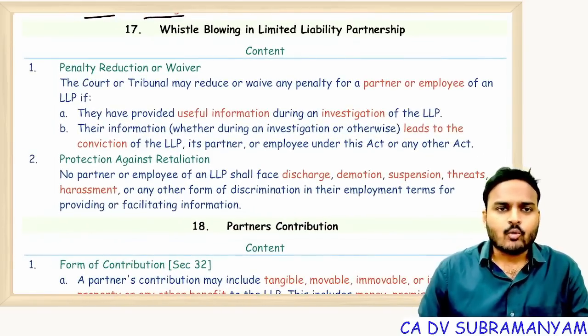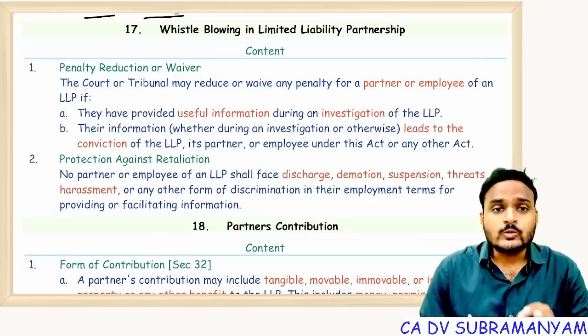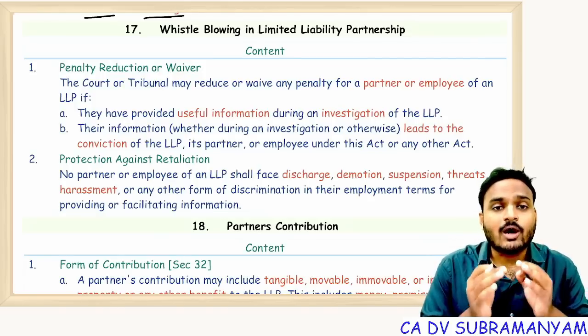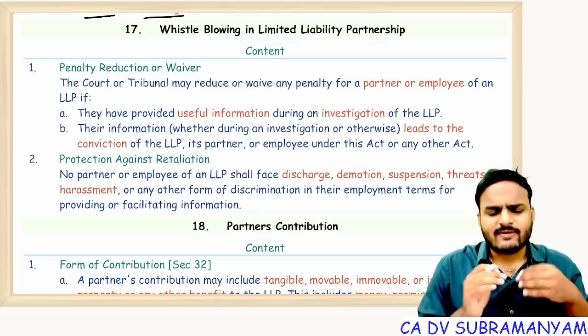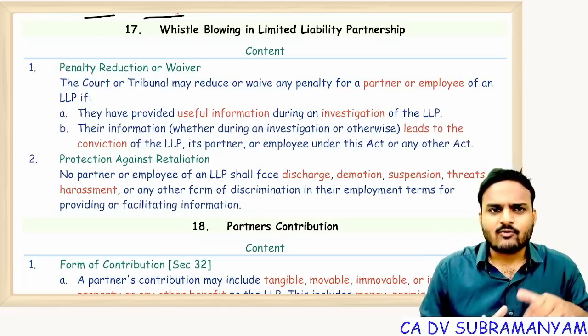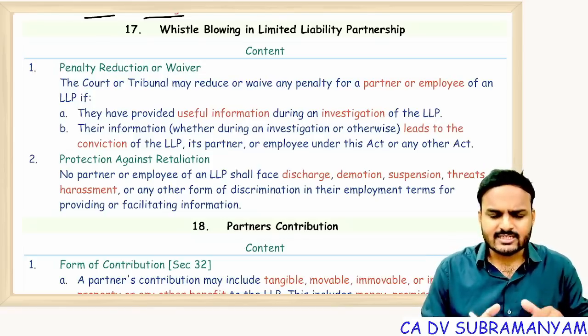Next one, whistleblowing in LLP. See, a whistleblower is a person who supports or cooperates during investigation proceedings. Suppose a complaint was filed against LLP. LLP was involved in some fraudulent activities. Investigation started.